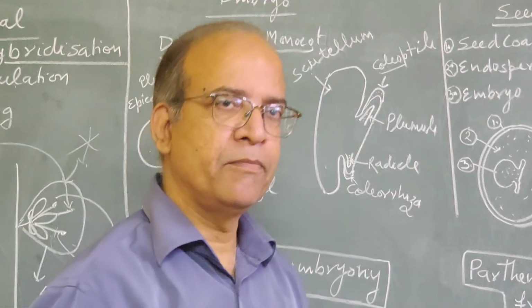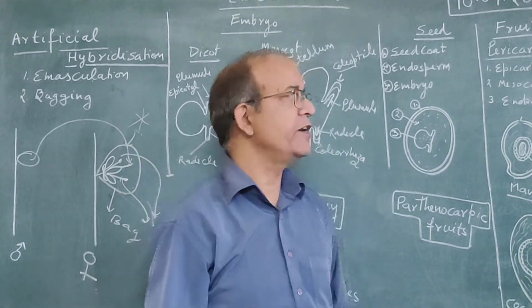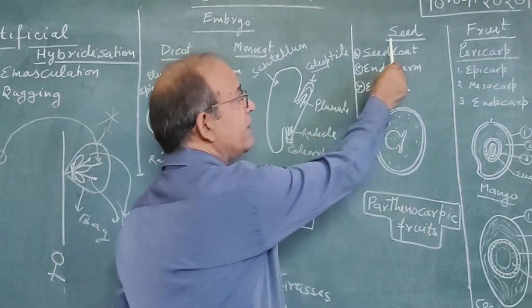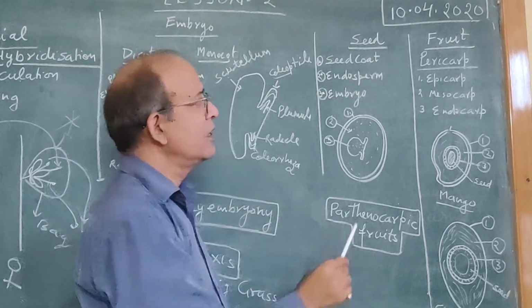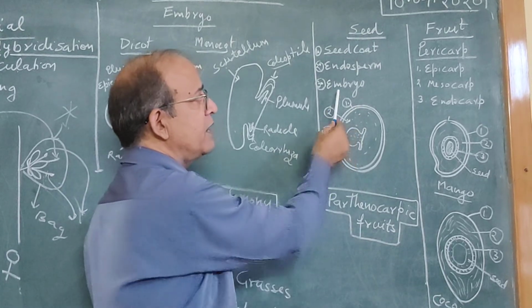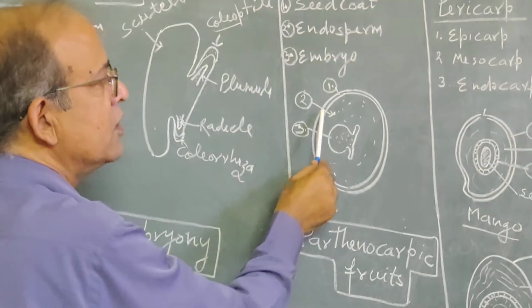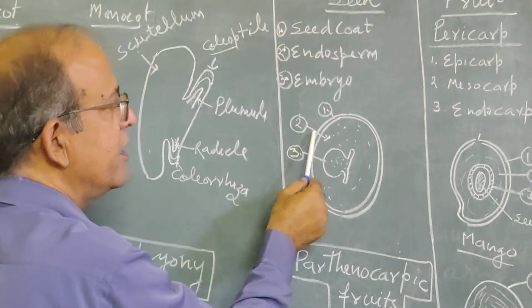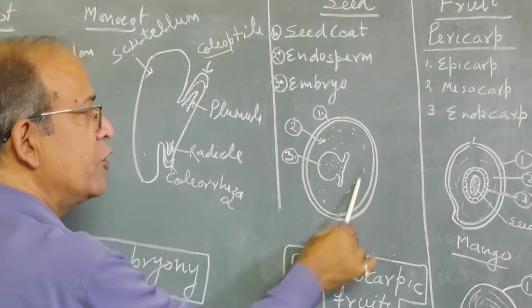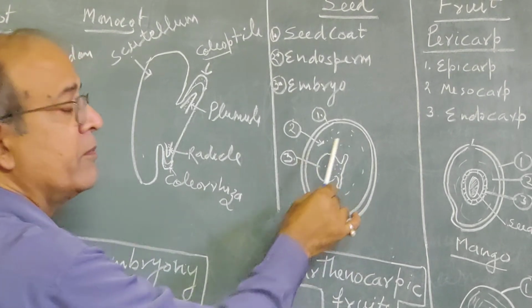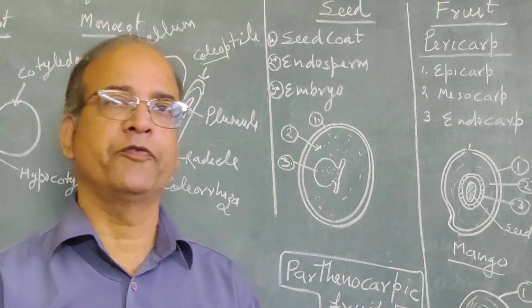After pollination and fertilization, ovule becomes hard and develops into seed. A typical seed has three parts: an outer cover called seed coat, nutritive tissue, endosperm, and a baby plant in the form of embryo. This outermost cover of seed is called seed coat. It is for protection. Whereas this nutritive tissue is endosperm. Endosperm sometimes may be present up to the maturity of seed.